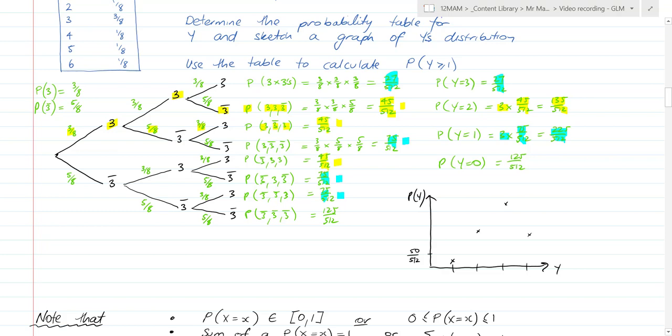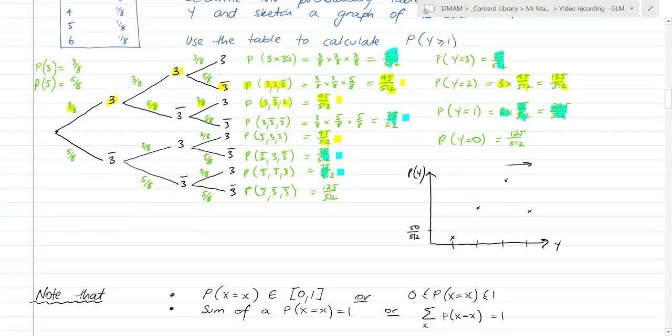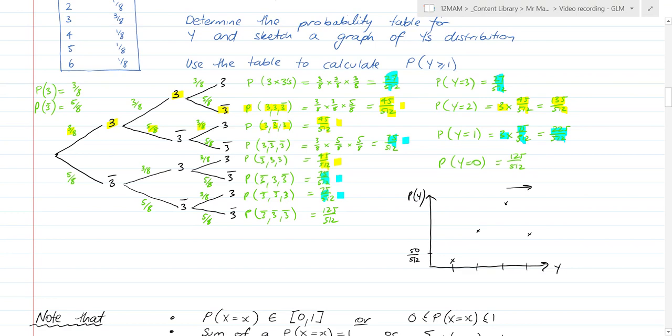So you can see that we can't connect the dots, of course, but we can see that slight skew this way because we expect to get less 3's. So actually I've done it back to front, my apologies, because that's 3. Got to be careful you don't do it back to front because I've calculated back to front. So 125 is there, 225 is here, 135 is there, and then 27 is there. So we've got the slight skew this way because we're expecting to get less 3's because the probability of a 3 here is less than the probability of a not 3. So we get a slight skew.